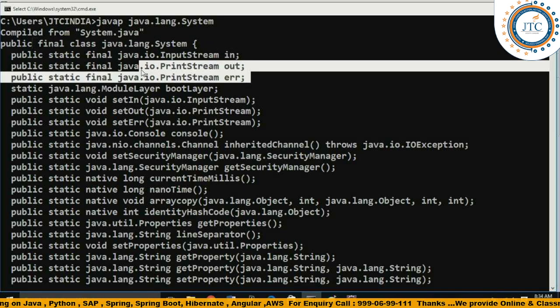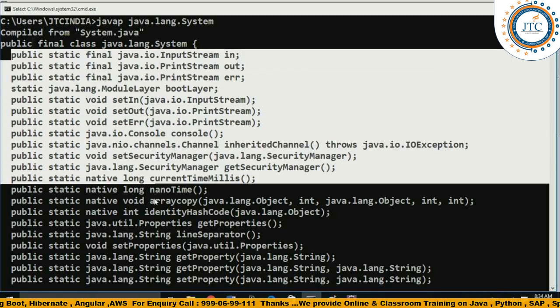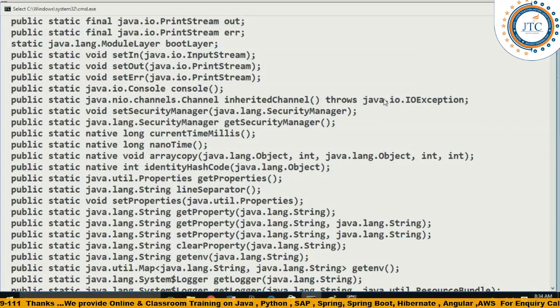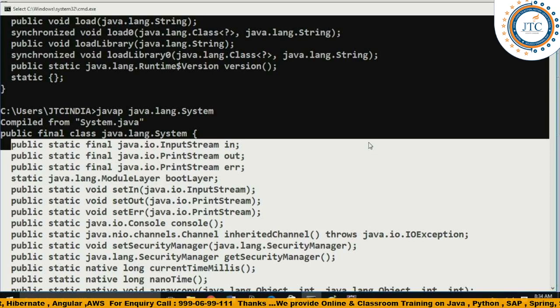And since most of the members of the System class are static, we won't even have the requirement to create an object of this class. Why? Because directly by the name of the class itself we will be able to access most of these members outside the class here, right?